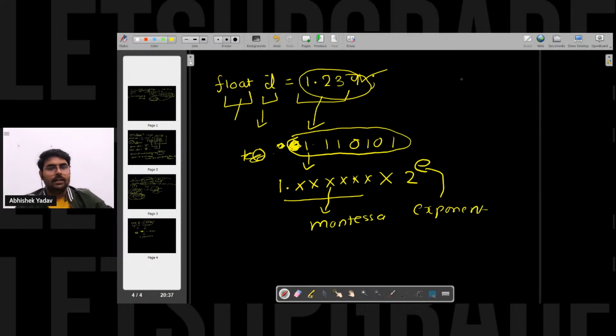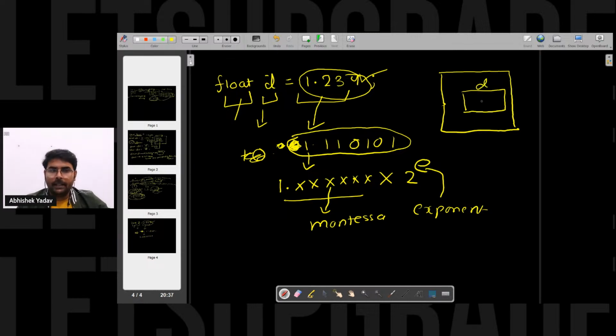So again, since float occupies 4 bytes of memory, let's assume this is my computer memory. Inside this computer memory, let's assume these 4 bytes are allocated to the variable d. So 4 bytes means what? This one, this one, this one, right?